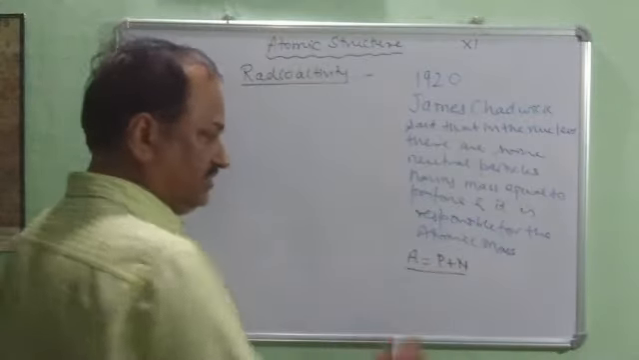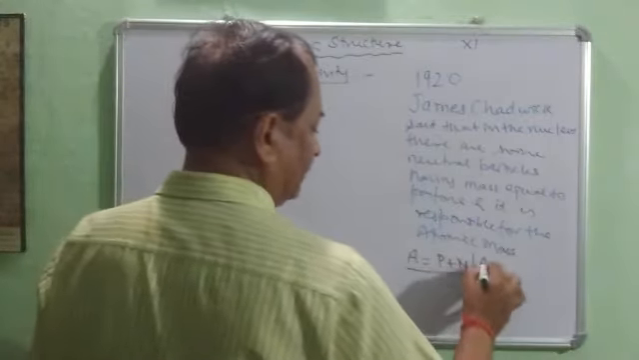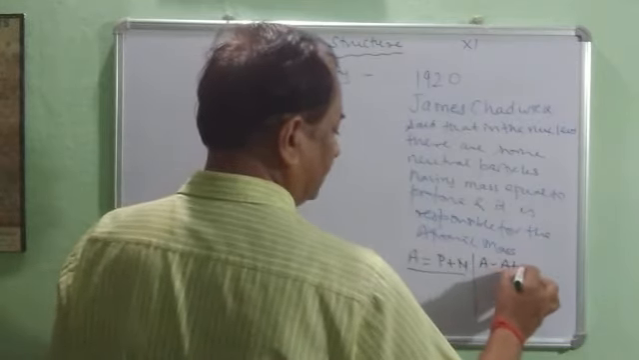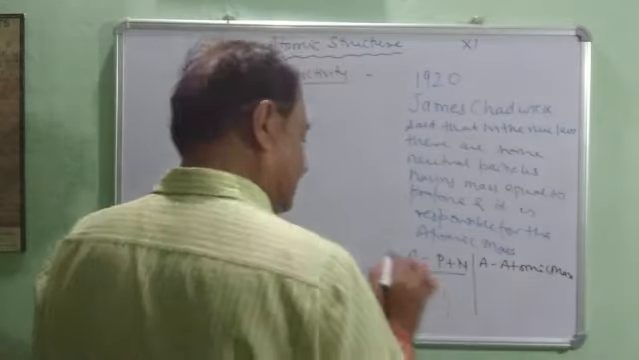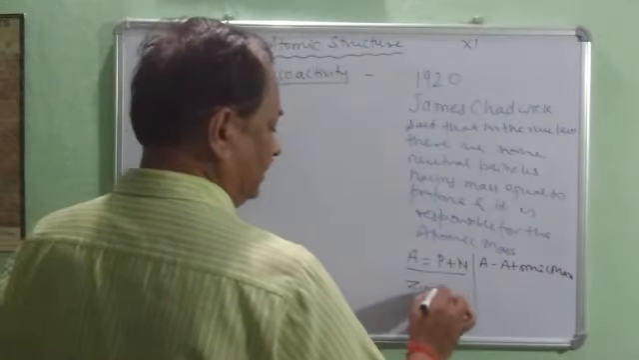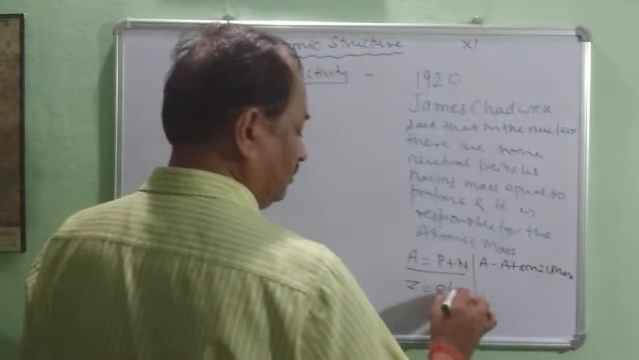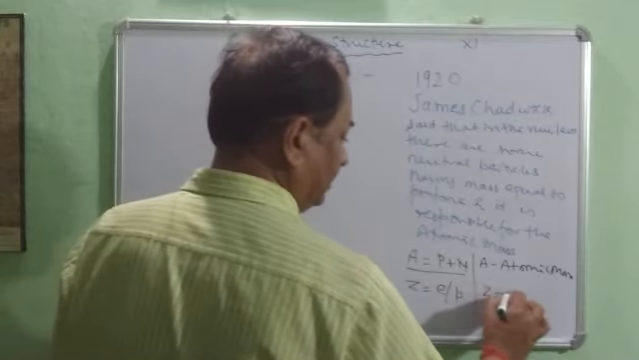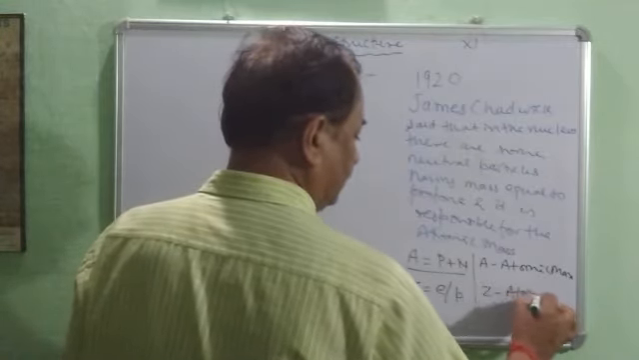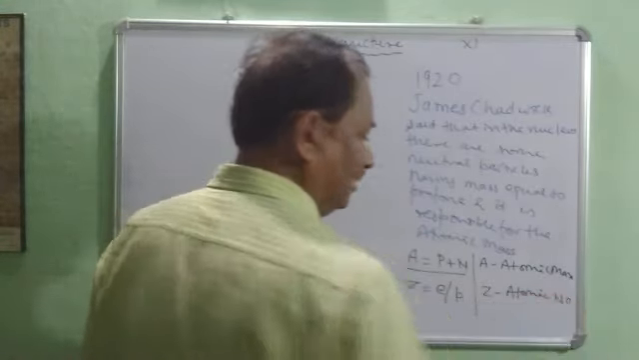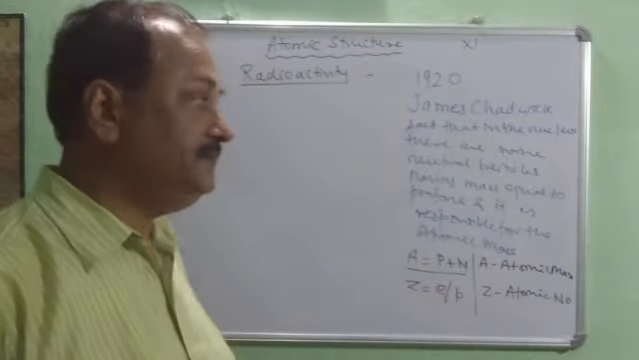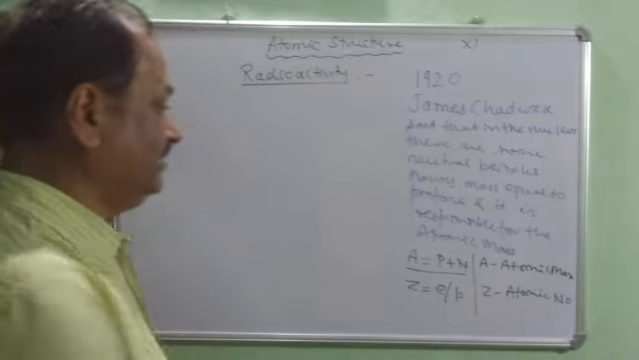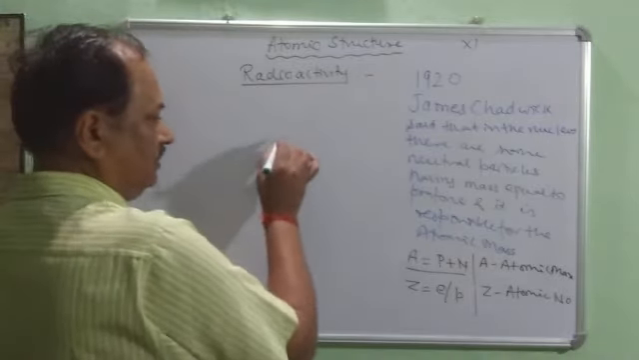This is A. A is atomic mass, and you also know Z. Z is equal to electron or proton. And what is Z? Z is atomic number. So this is there.